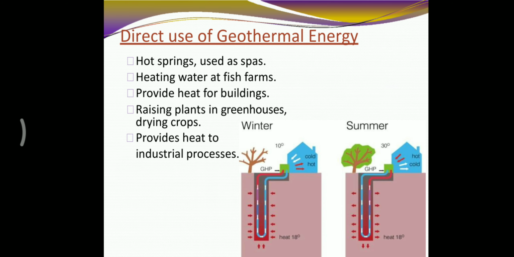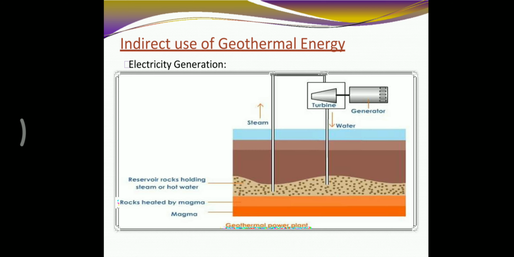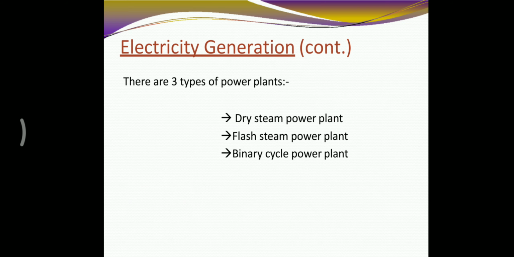Next, direct use of geothermal energy: provide heat for buildings, hot springs, or heating water at fish farms. Then next, indirect use of geothermal energy: